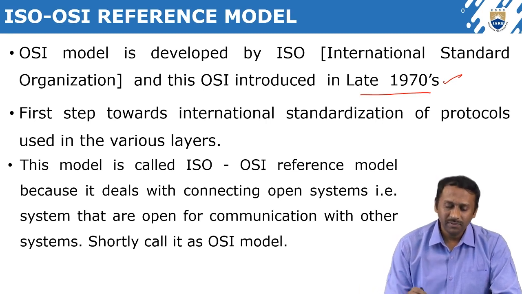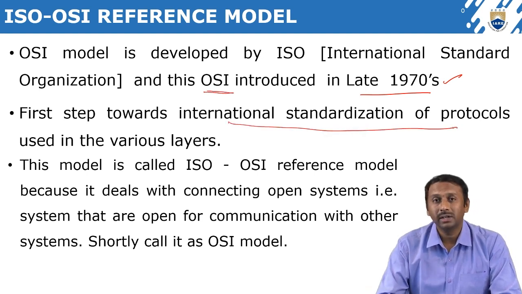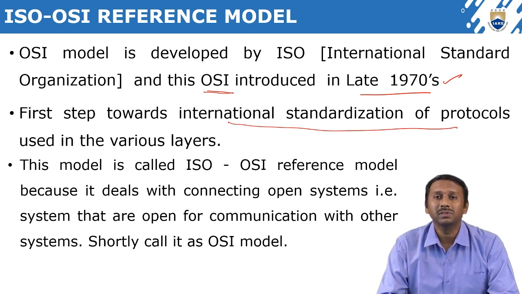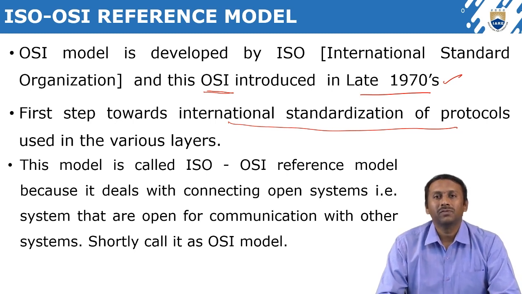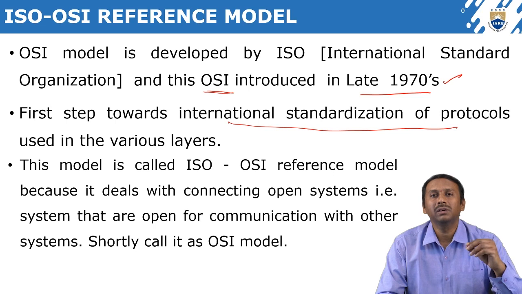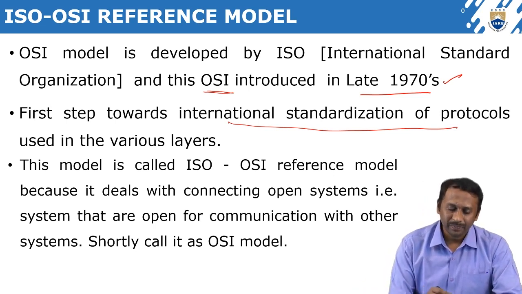In OSI itself, for the first time they introduced internationally standardized protocols. Earlier, they may have used some ISO standardized protocols and some not, but from OSI onwards they use only ISO standardized protocols.